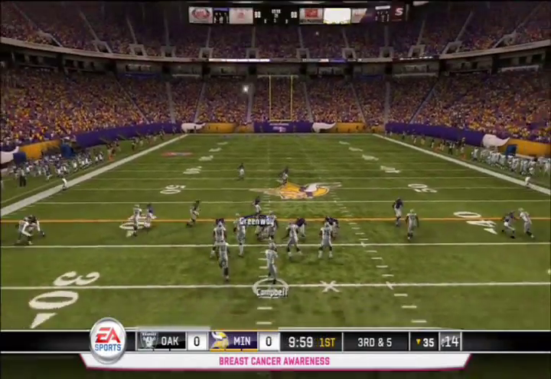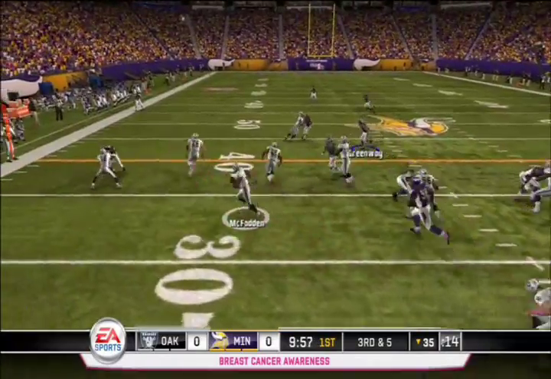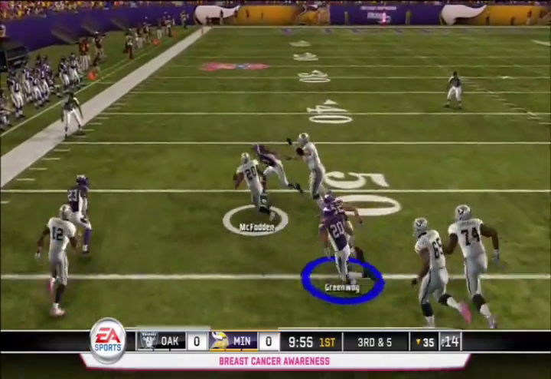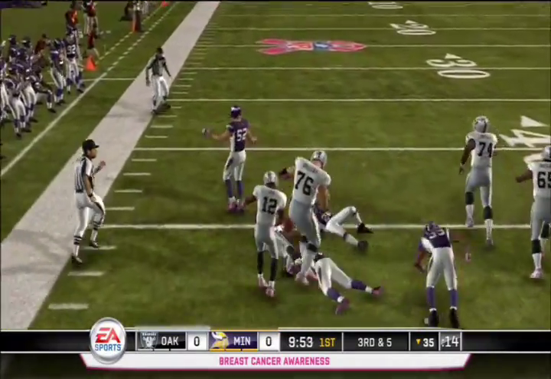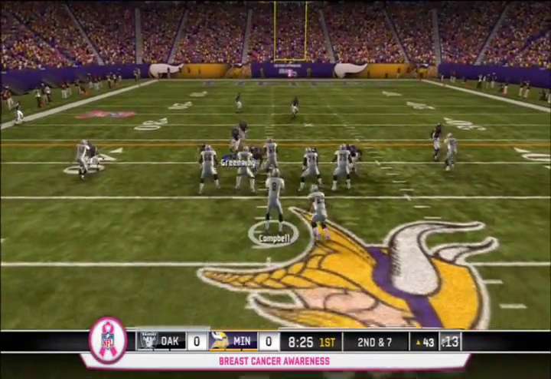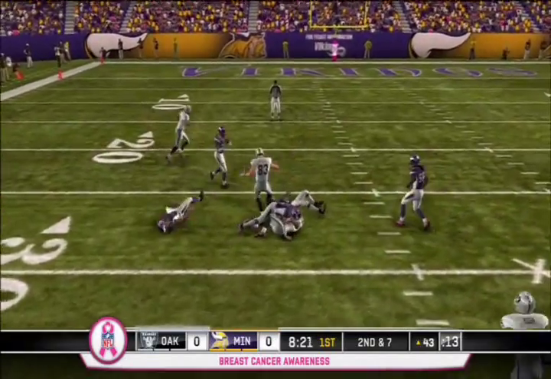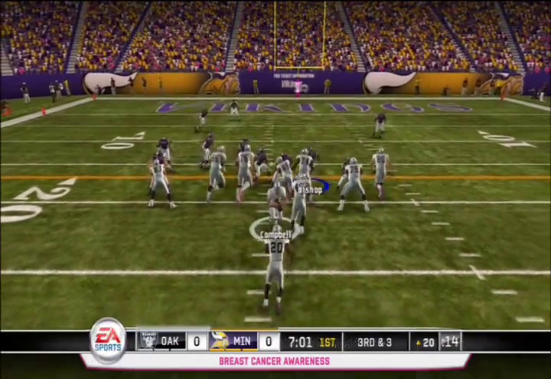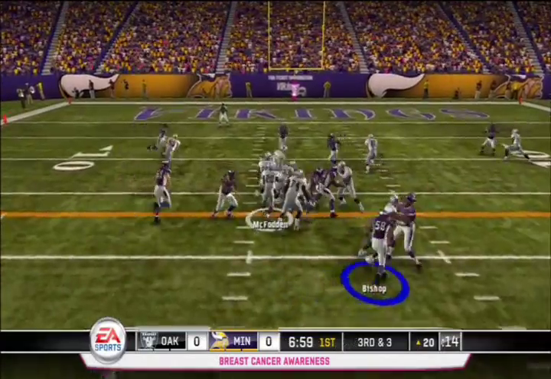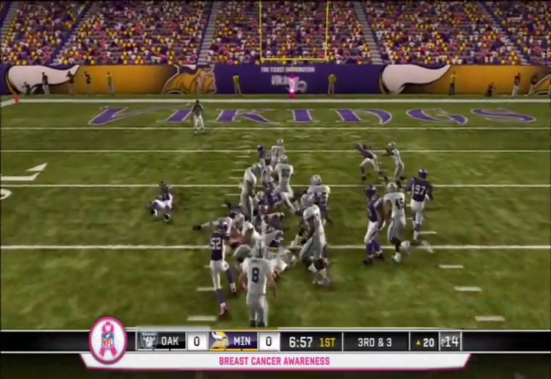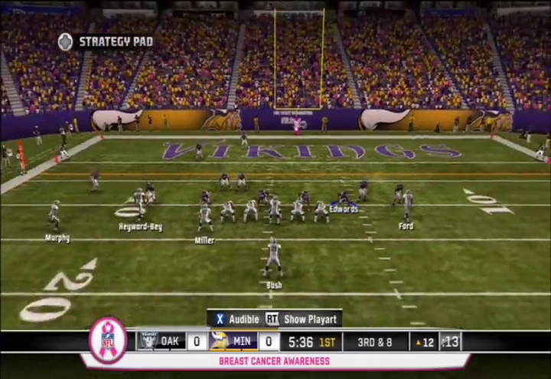The Raiders get off to a good start in the first quarter as Jason Campbell finds Darren McFadden on a screen pass, who takes it 19 yards into Minnesota territory. And then Campbell, on play action, finds Louis Murphy for 16 yards and another Oakland first down. 3rd and 3, Darren McFadden fights for 7 yards and another first down. He would have a good day on the ground.